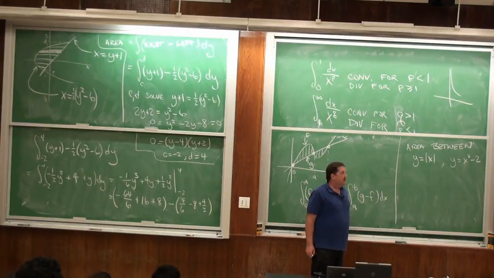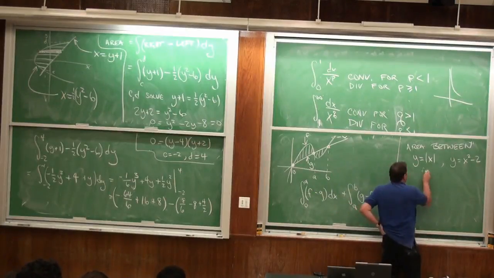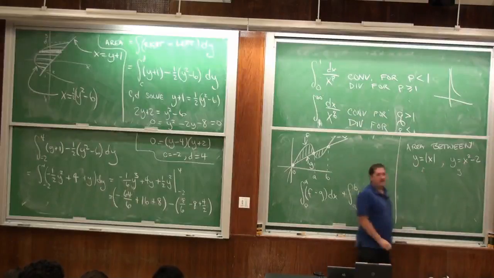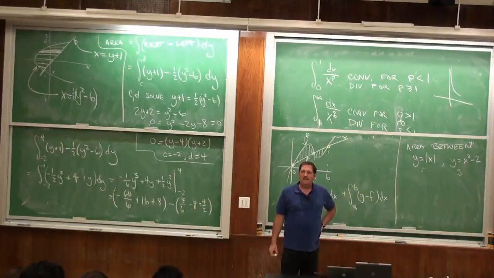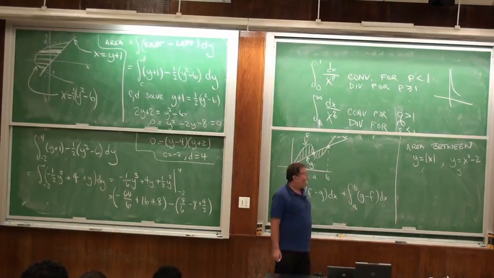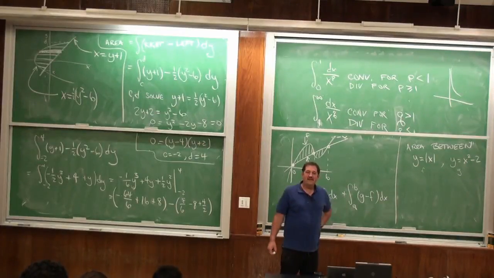So say I want to do this one. What curve is on top? Let's call this one F, and let's call this one G. Nobody knows?